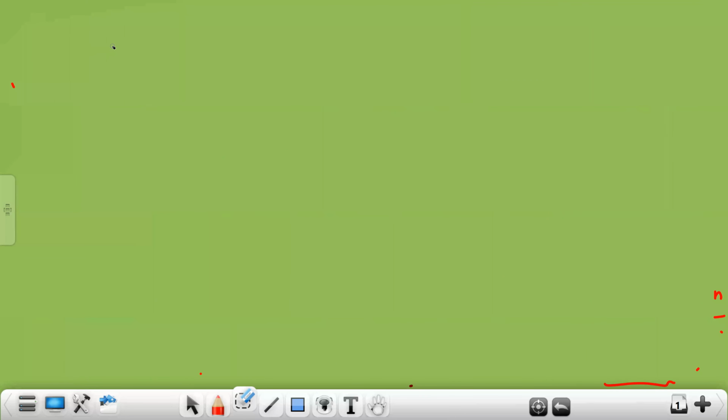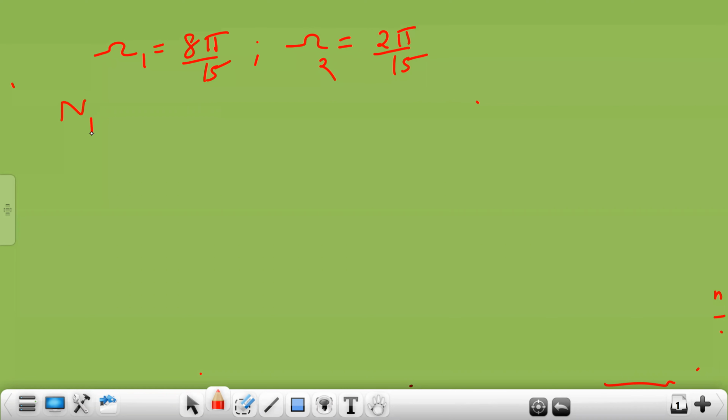First, omega 1 is 8 pi by 15. Omega 2 is 2 pi by 15. From this, calculate N1 as 2 pi by omega 1 into M1.